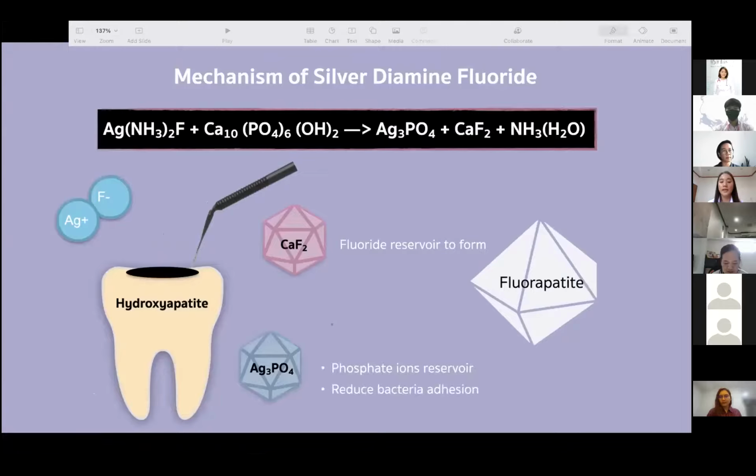Calcium fluoride acts as a fluoride reservoir to form fluorapatite, and silver phosphate acts as a phosphate reservoir to form calcium phosphate for the formation of fluorapatite. In addition, silver ion has the role to reduce bacterial adhesion, and ammonia solution has the role in density, surface tension, and viscosity of SDF.